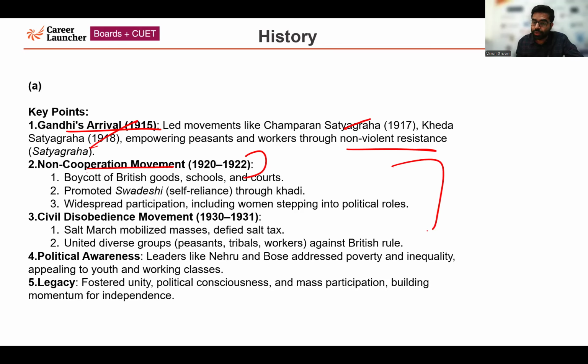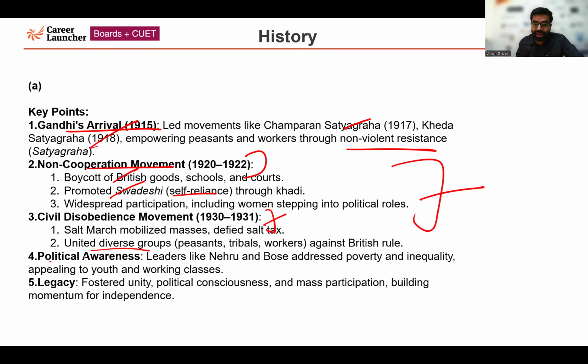These are the points related to the non-cooperation movement: boycott of British goods, promotion of Swadeshi, self-reliance, and a very important aspect, widespread participation of women. They were stepping into a political role. Then you could have also mentioned the civil disobedience movement under the Salt March, that famous Dandi March, which mobilized masses. The civil disobedience movement also united diverse groups. Peasants, tribals and workers participated. Most of the people, that is why masses participated in this movement.